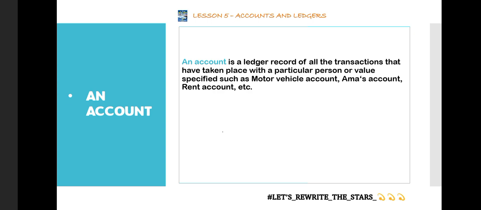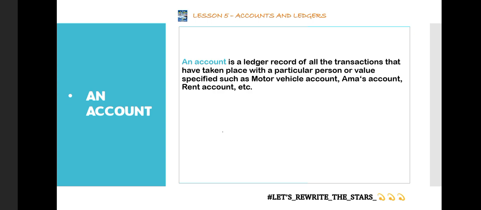So the persons here is referring to individuals as human beings and also business organizations or entities. So just take note of that. Any ledger record that has all the transactions between the business and a particular individual or a particular business is referred to as an account.